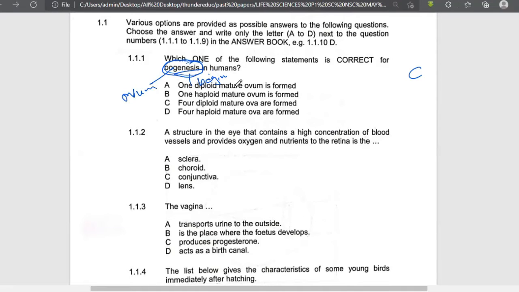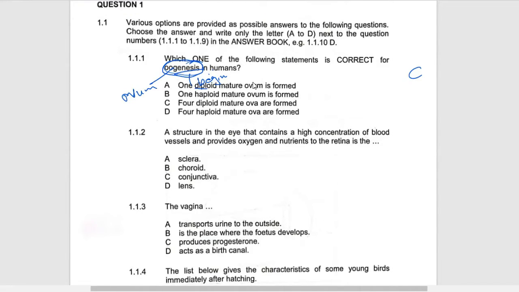One diploid cell matures into one diploid. The ovum cannot be diploid, so mentioning the word diploid makes it wrong. Remember, all the gametes are supposed to be haploid. Therefore, mentioning diploid makes the statement wrong. One haploid, yes, one haploid mature ovum is formed.